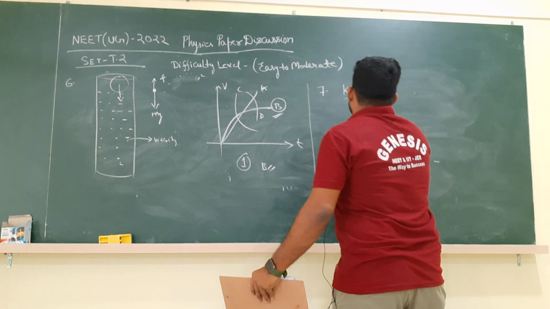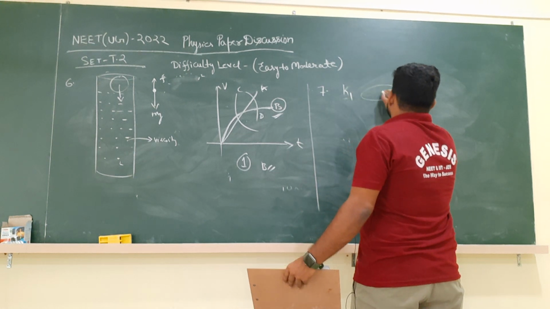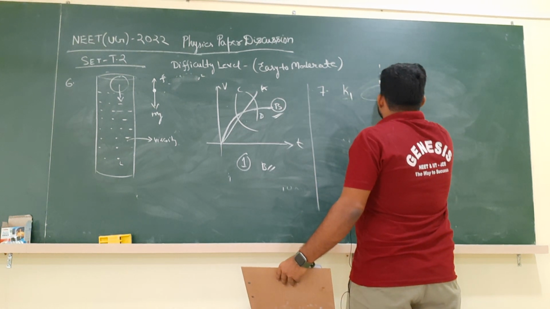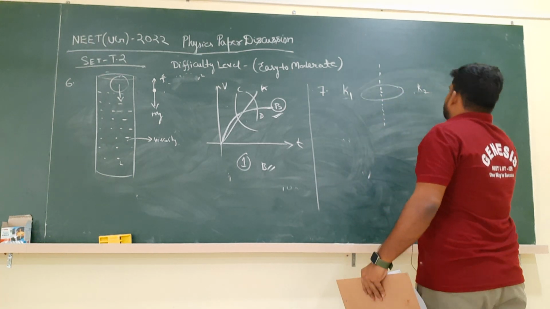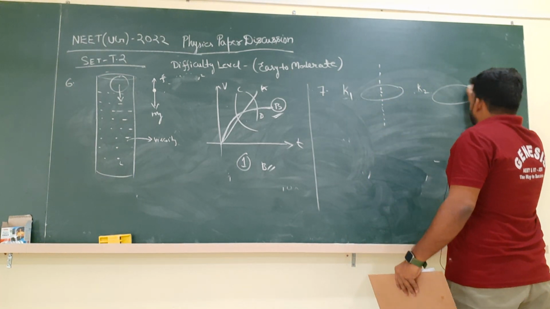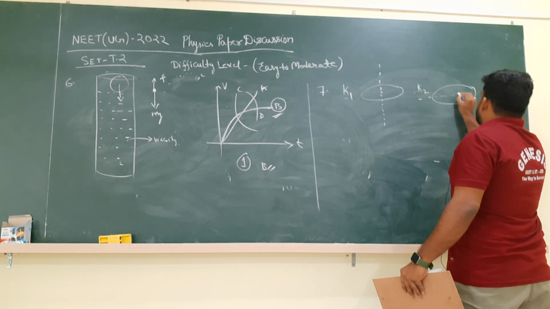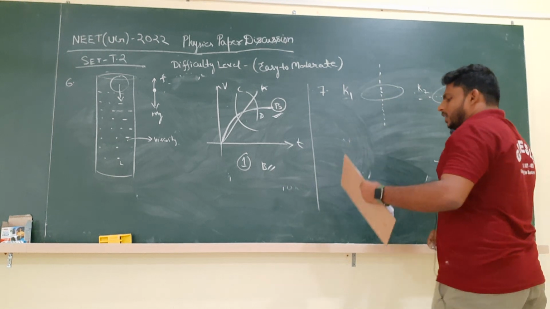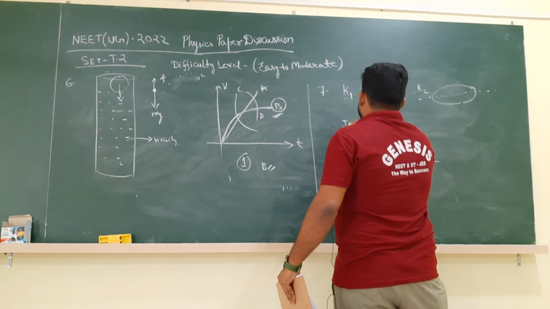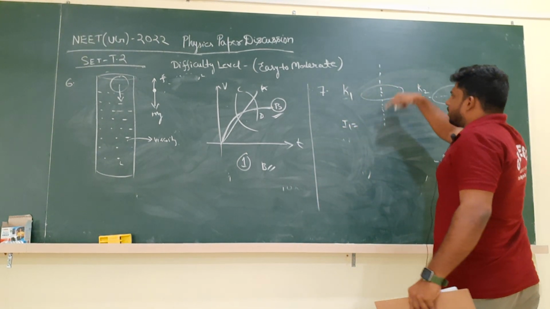We know K is the notation for radius of gyration. Let us say K1 is the radius of gyration of the disc when the axis is passing normally through the center, and K2 is the radius of gyration of the same disc when the axis is along the diameter.